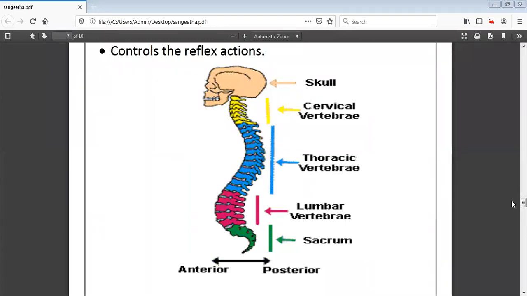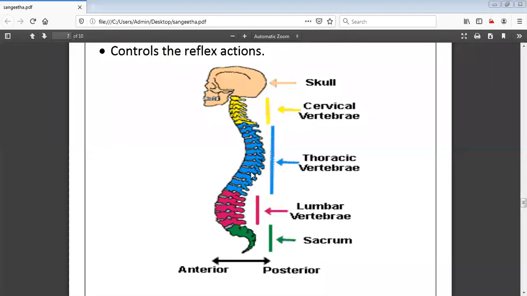As per the previous class, we will now go into detail about the spinal cord. What is the introduction I have given for the spinal cord? Where is it present, from where? It is the extension of the medulla oblongata, till the lumbar region. We can say that particular region is nothing but the spinal cord, right?